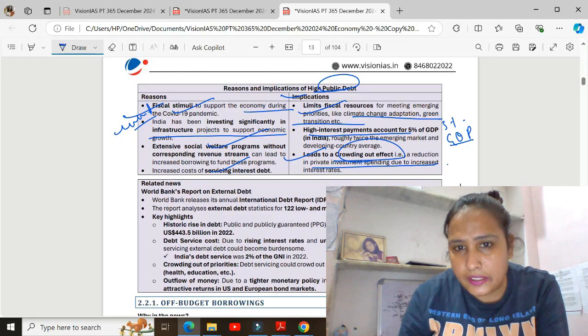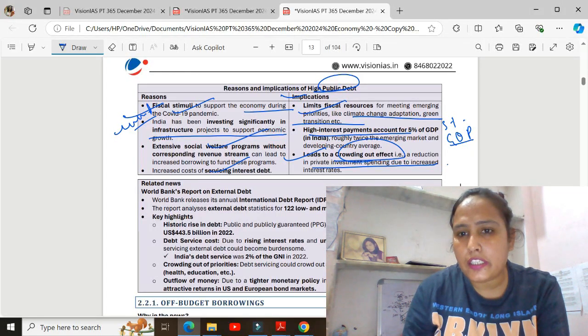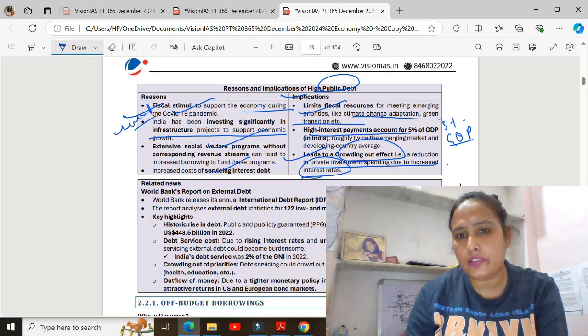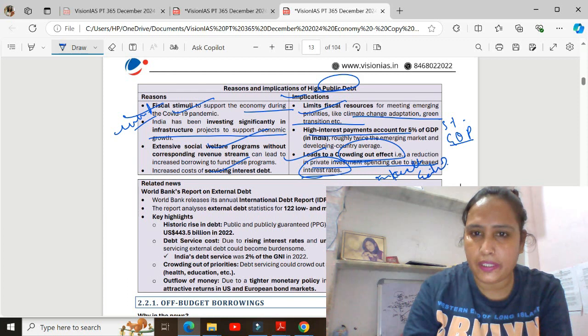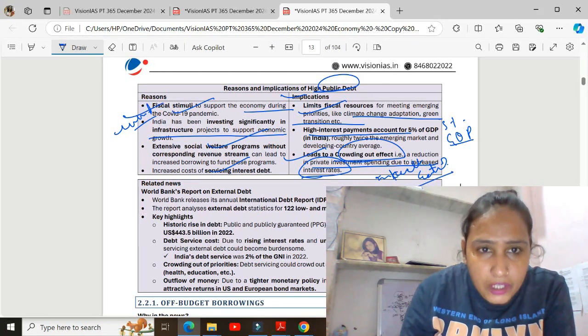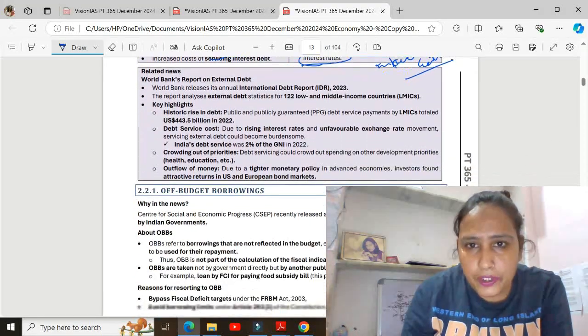Crowding out effect is like you are reducing private investment while increasing government investment. Because interest rates are increasing, the private sector is not interested in investing now, and that is the crowding out effect.